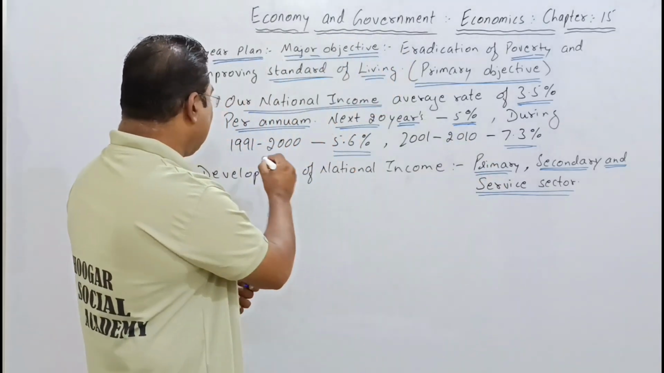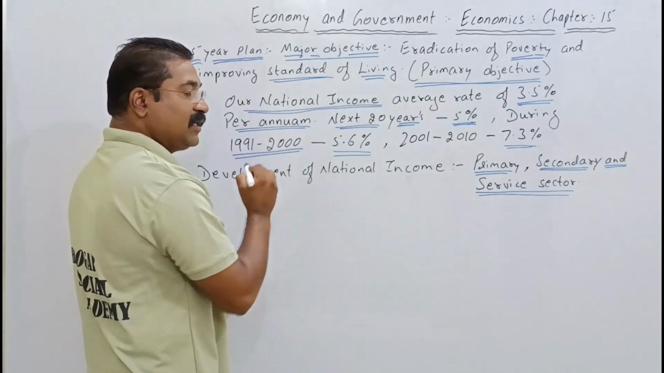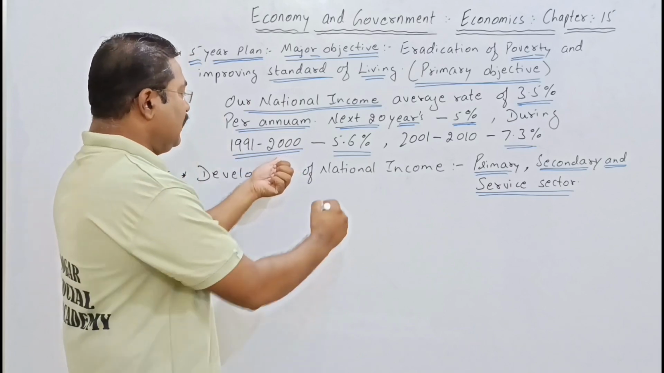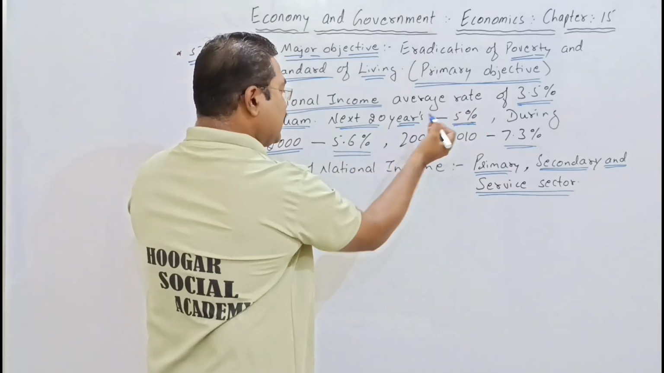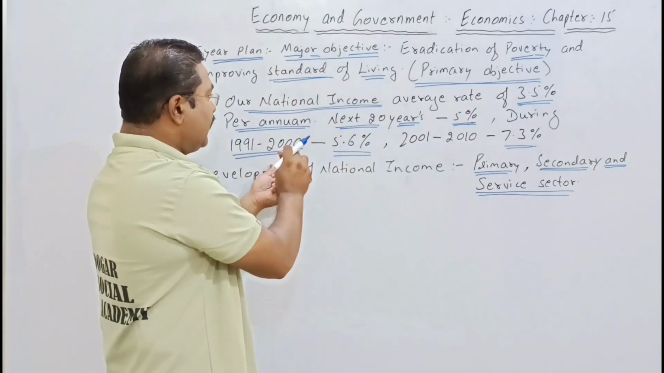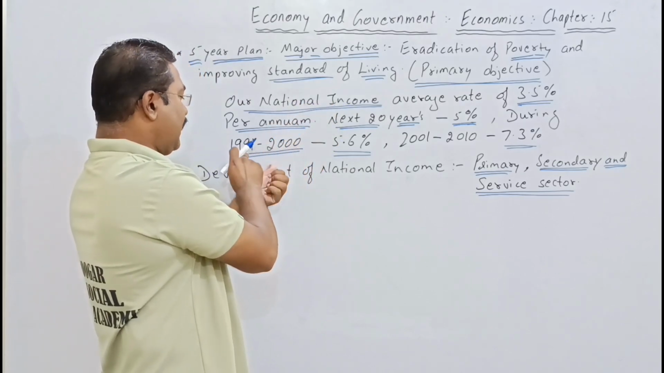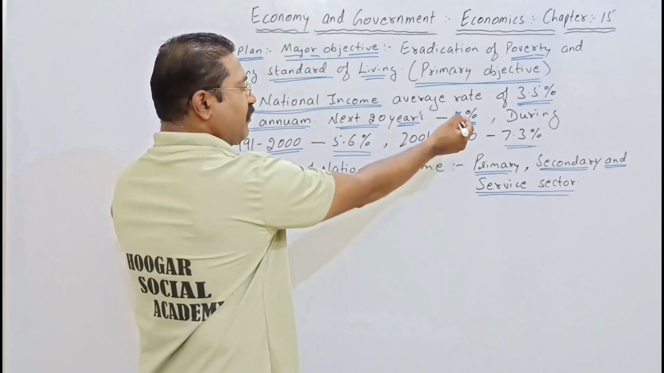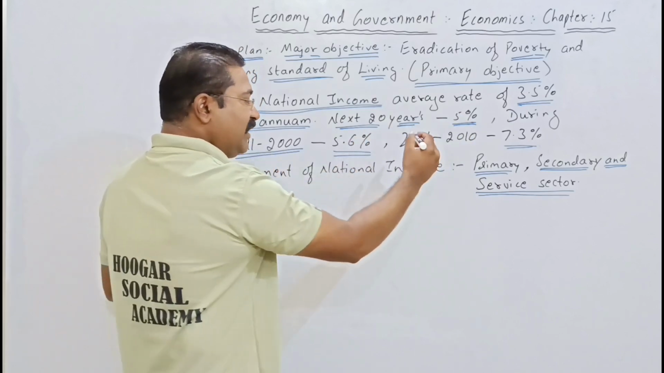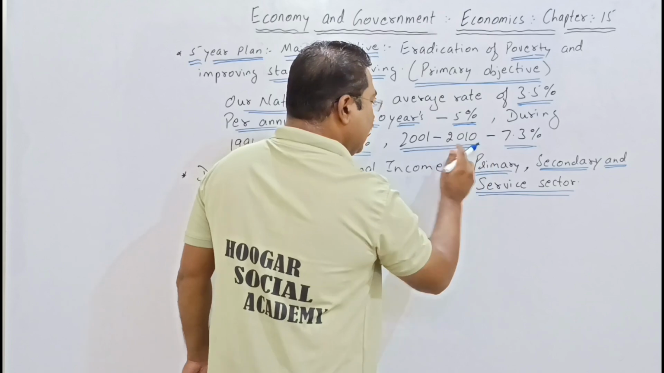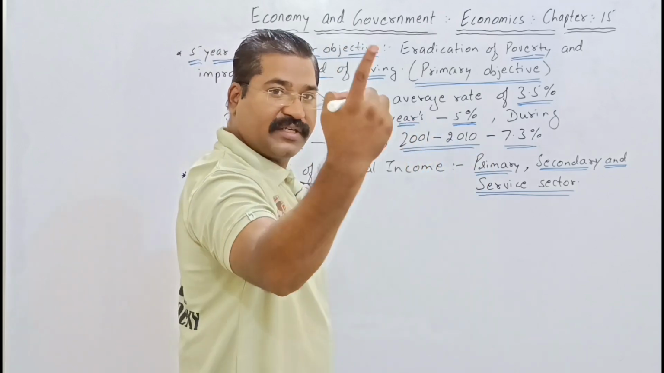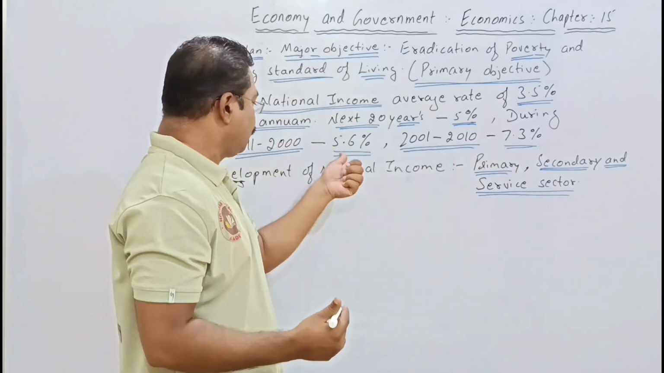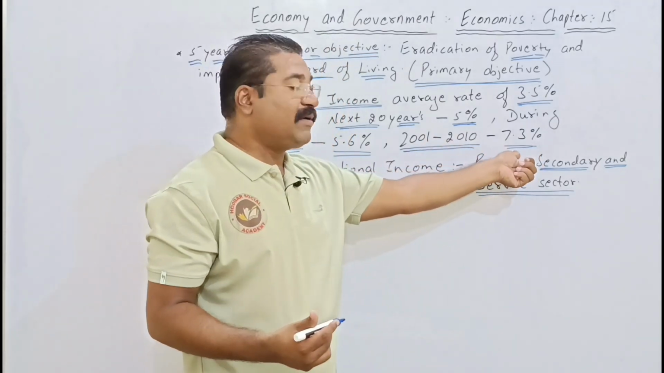From 1991 to 2000, a decade, 10 years, there was a growth of 5.6 percent in our national income, from 5 to 5.6. And in the very next decade, 2001 to 2010, again for 10 years, there was a growth of 7.3. There was a big jump from 5.6 to 7.3.